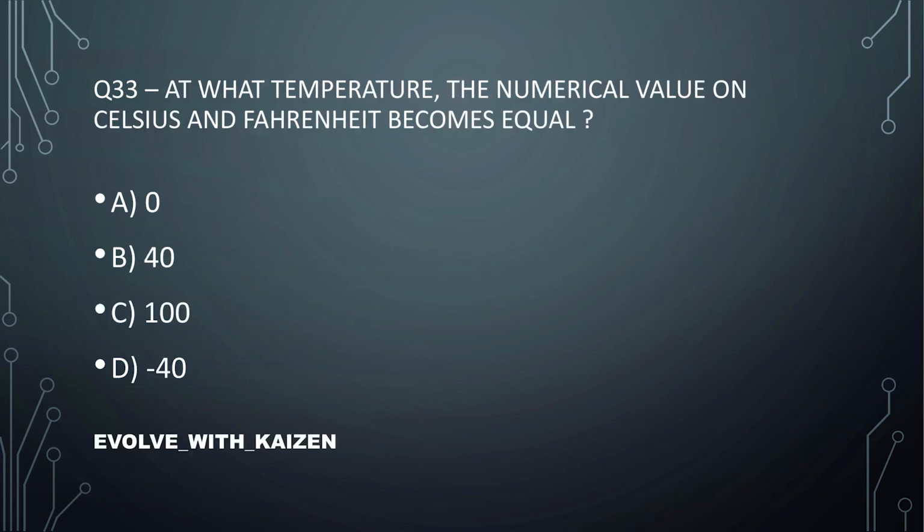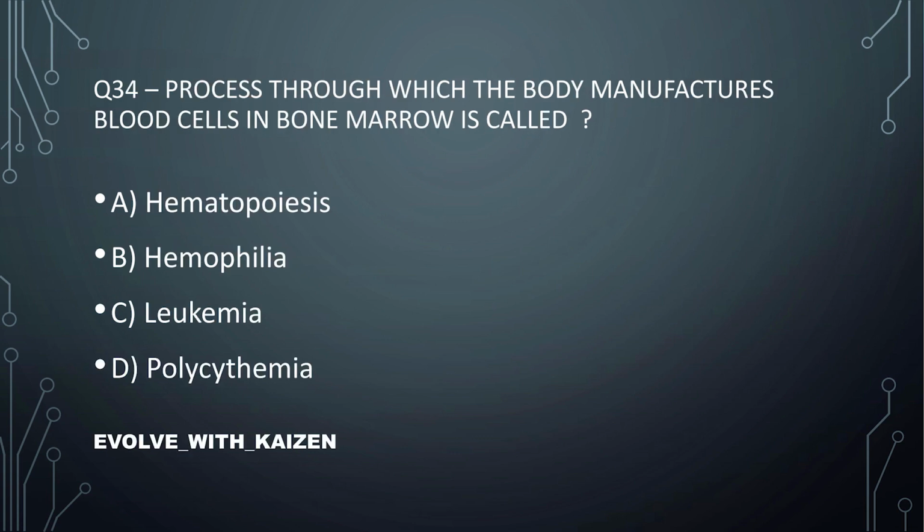Question number 33. At what temperature the numerical value of Celsius and Fahrenheit becomes equal? The answer is option number D, -40. Okay, question number 34.